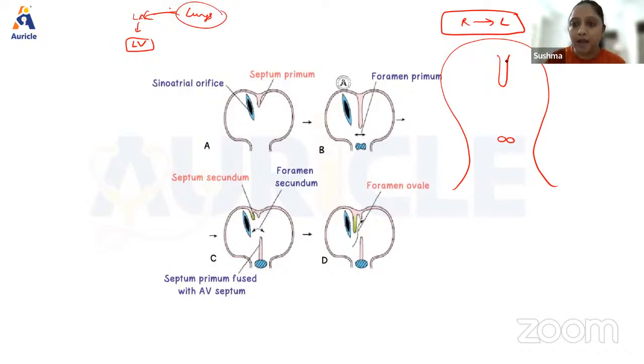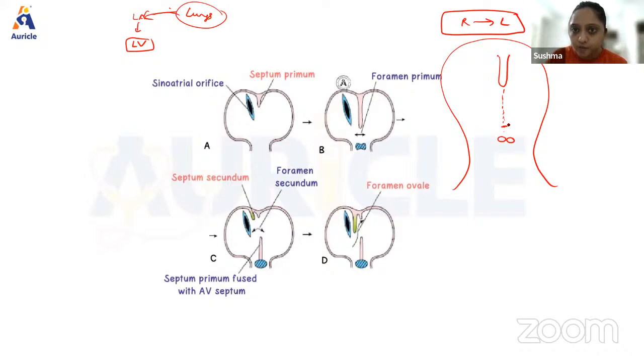Now, look at this, what happens. Septum primum starts developing and it starts coming downwards and downwards and downwards, and it reaches till here. Okay, it has come down and it has reached till here.